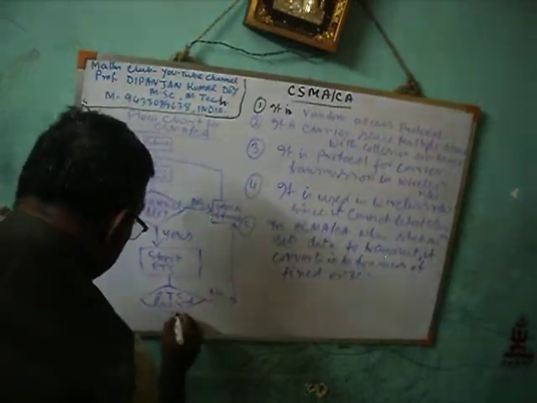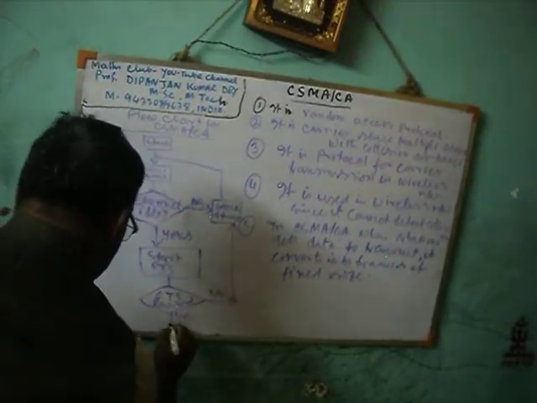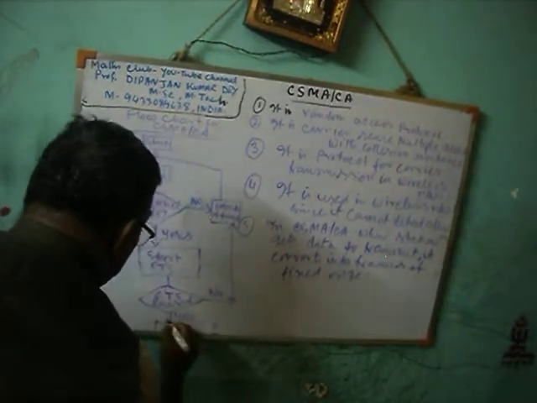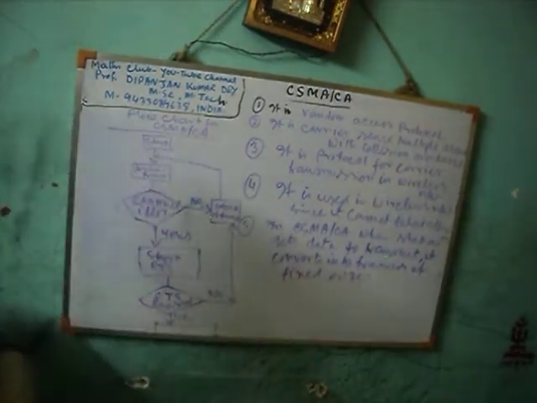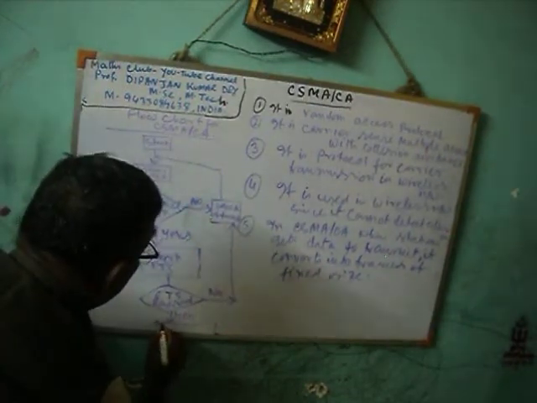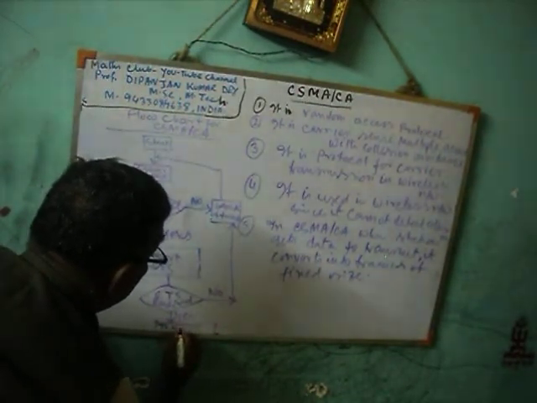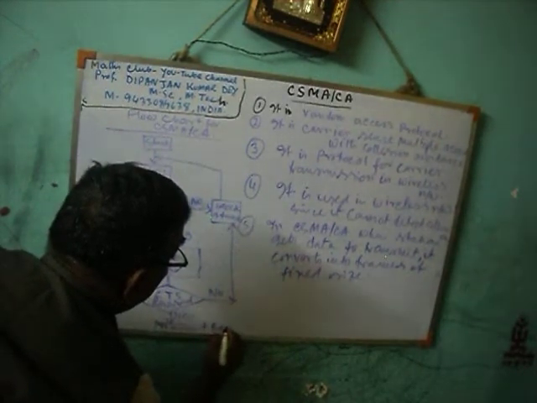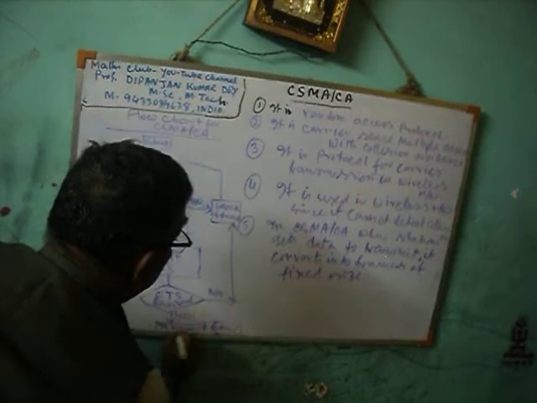If it is yes, then transmit the frame. This is transmit frame. Then end.